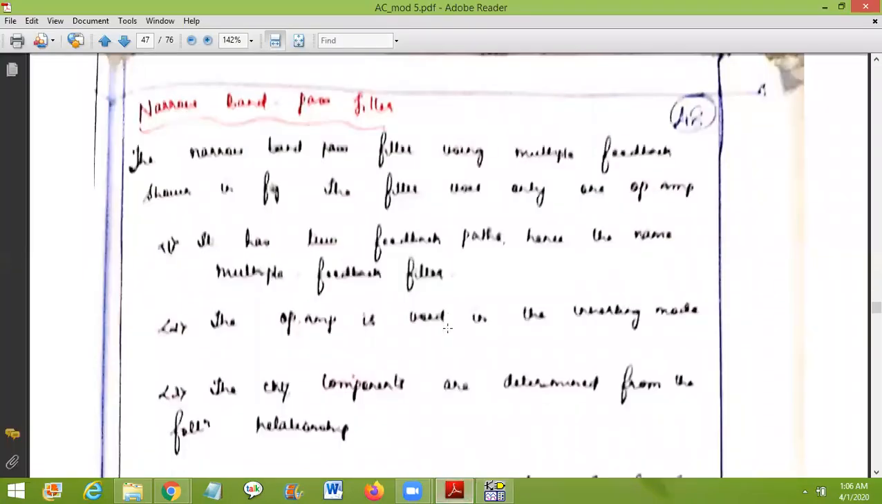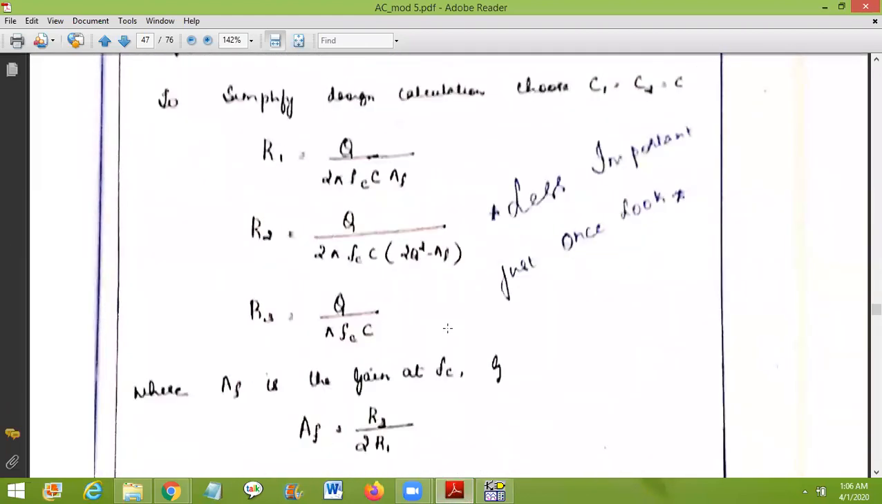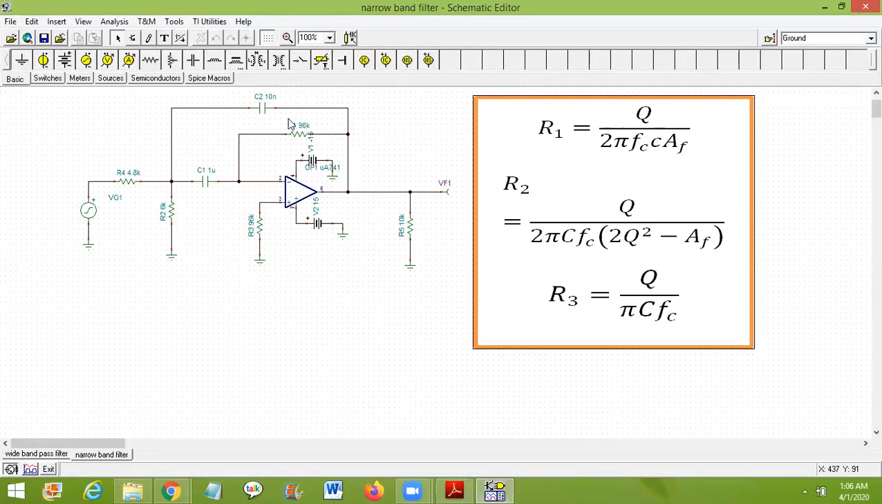It is basically an inverting mode, and in order to design the filter, these two are R3, this is R2 and this is R1. The formulas for R1, R2 and R3 are given directly. R1 is equal to Q divided by 2 pi Fc into AF, R2 is Q divided by 2 pi Fc into (2Q square minus AF), and R3 is Q divided by pi C into Fc.